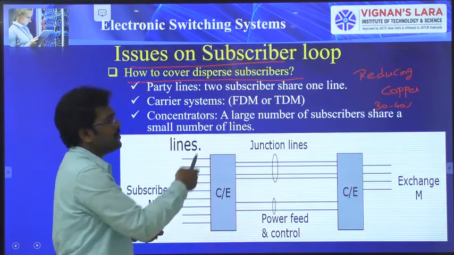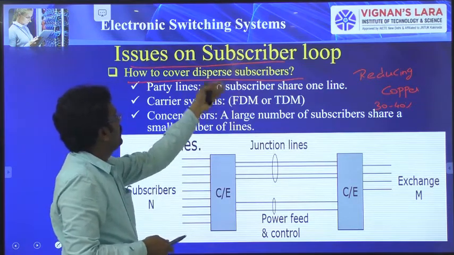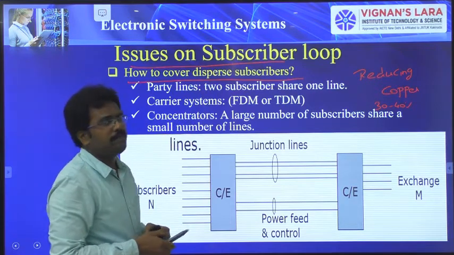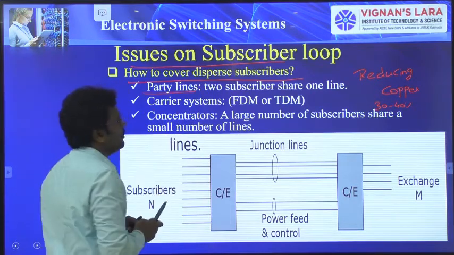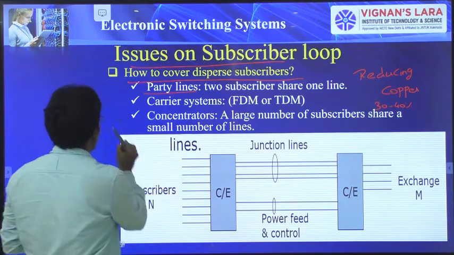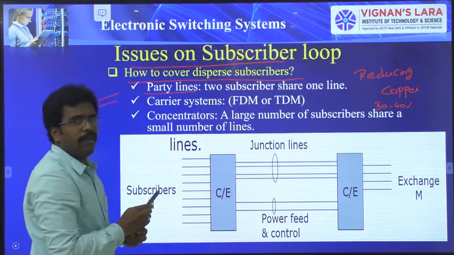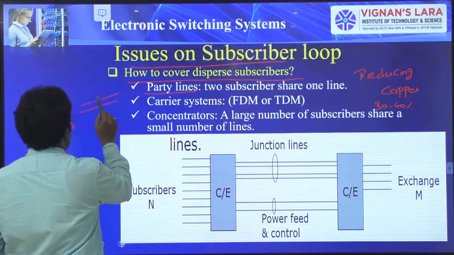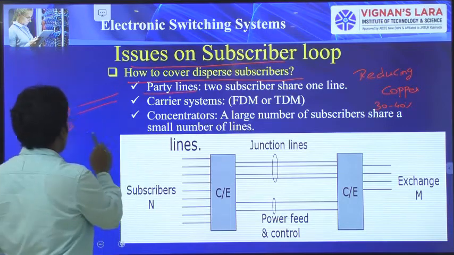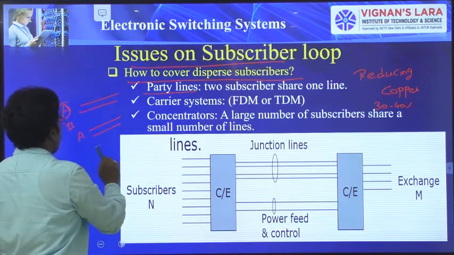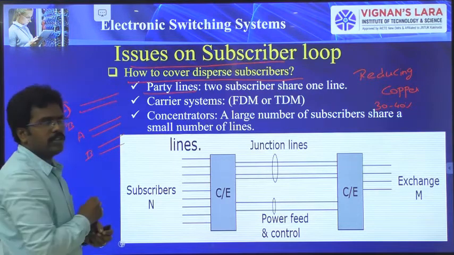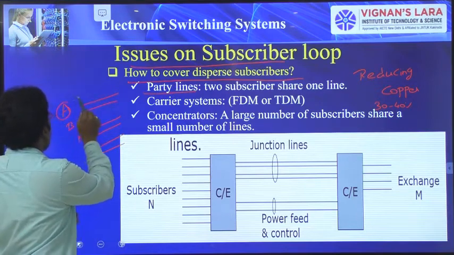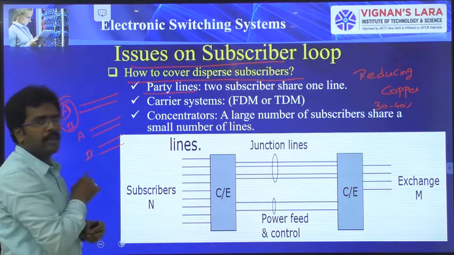So here some mechanisms are there to reduce the copper wire for dispersed subscribers. First one is party lines. What is the meaning of party lines? It means we are going to use a pair of wire for two subscribers. Generally for A and B, we use one pair of wire for A and one pair of wire for B. But in case of dispersed subscribers, we are going to use only one pair of wire for two subscribers.